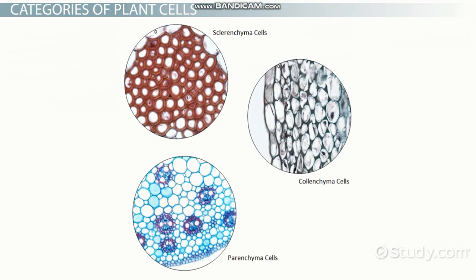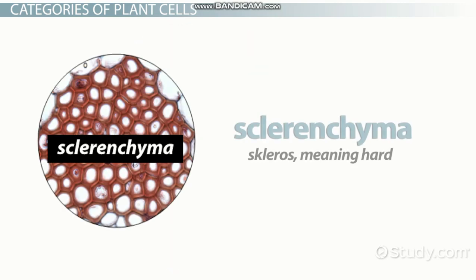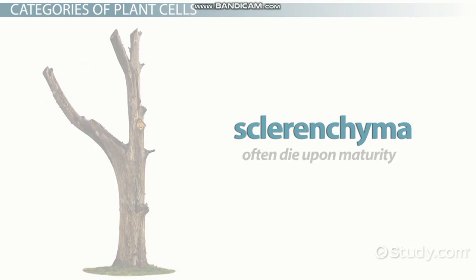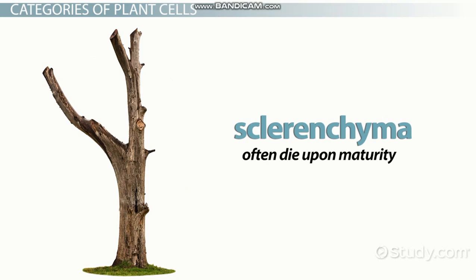There are three types of plant cells: sclerenchyma cells, collenchyma cells, and parenchyma cells. All big words, but it is not hard to remember the difference. Sclerenchyma is from the Greek word skleros, meaning hard. Sclerenchyma cells form the primary support system for the plant. These are cells with an extremely thick cell wall and often die upon maturity. Think of the bark of a tree.